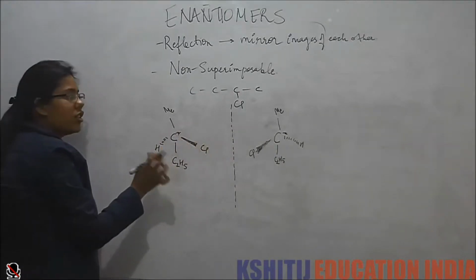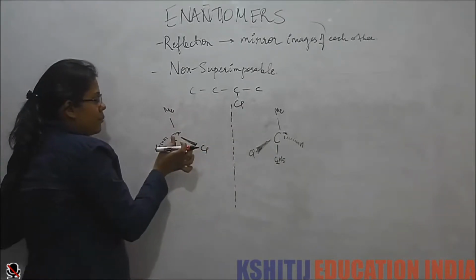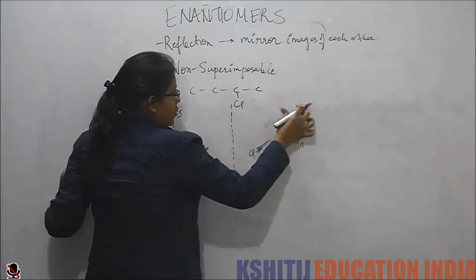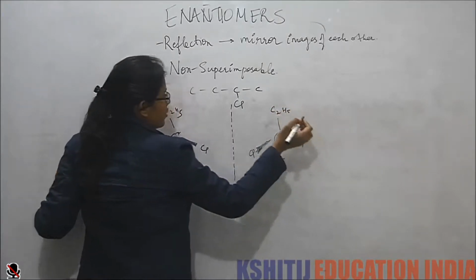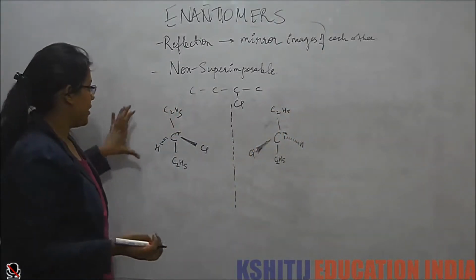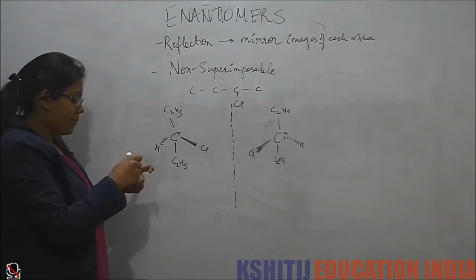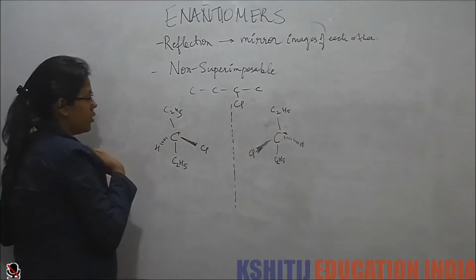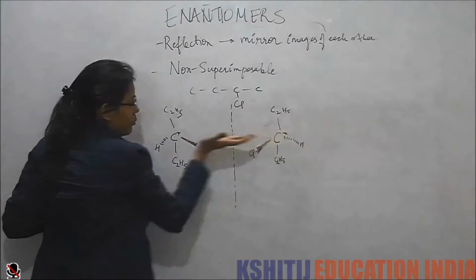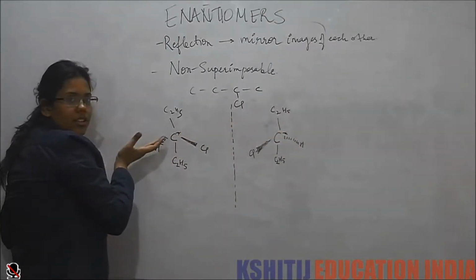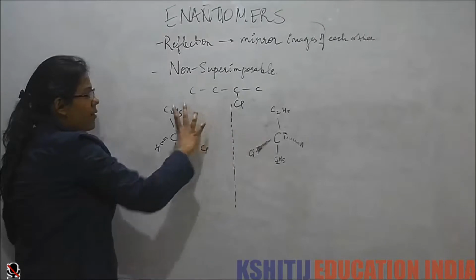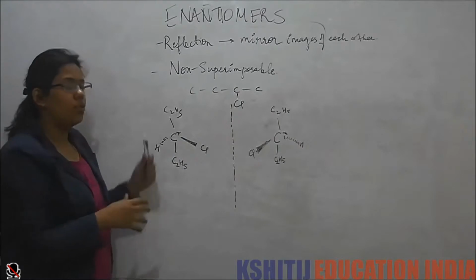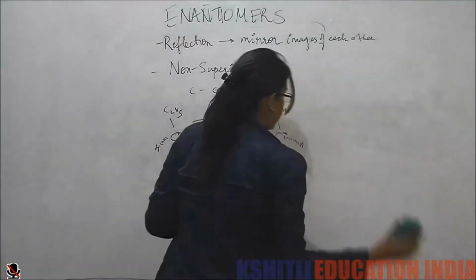Because as I showed earlier, if we have 2 groups the same, suppose now in this case I have ethyl here also, that is 3-chloropentane, then these molecules can superimpose on themselves because they have one plane on which they can be aligned. So in this case, they do not form enantiomers.